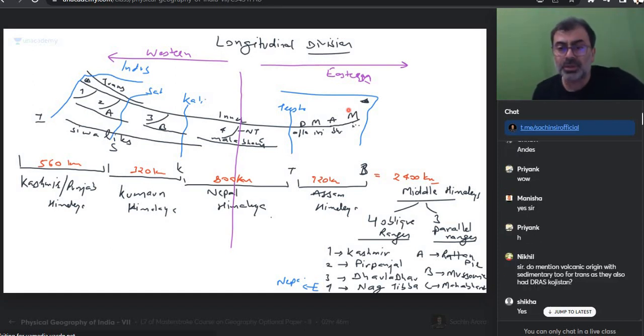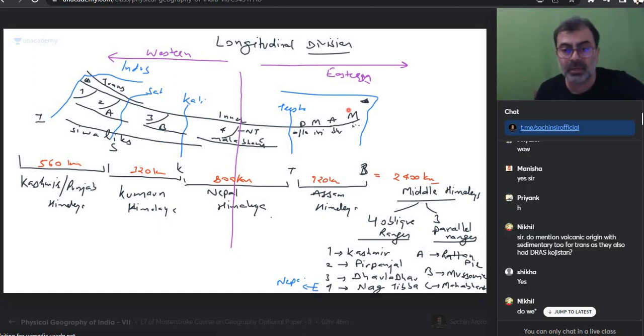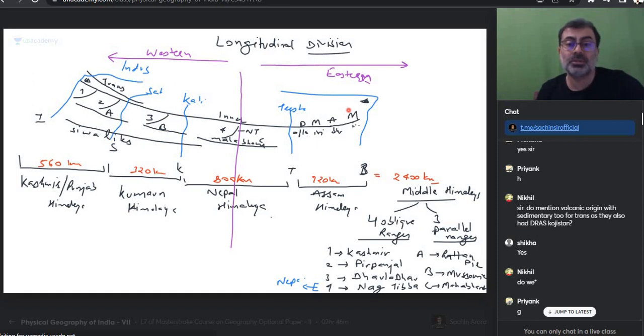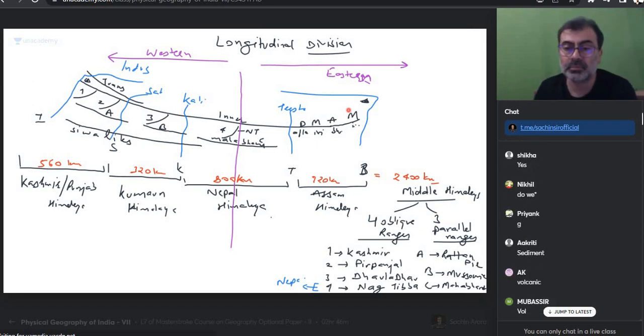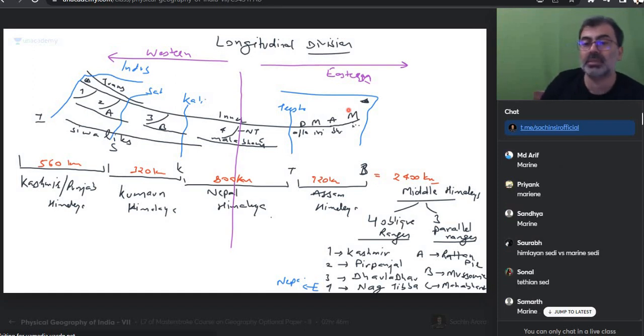So do mention volcanic origin with sedimentary too for Trans, as they also have Dras Kohistan. So Nikhil has added a very valid input. Sir, you forgot one thing, that in Trans Himalaya structure we have to add volcanics also. Very good, Nikhil. Thank you for pointing that out. When we are talking of structure of Shivaliks, we say Shivaliks are also sedimentary, like Trans Himalayas. But what is the difference between Shivalik sediments and Trans Himalaya sediments? Trans Himalaya and Shivaliks both are sediments. No, I am not asking about volcano. I am asking about sediments. How are they different?